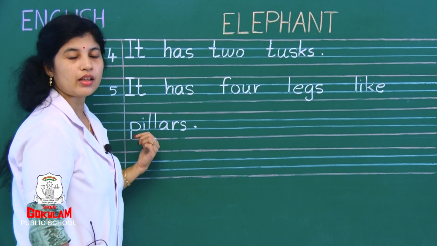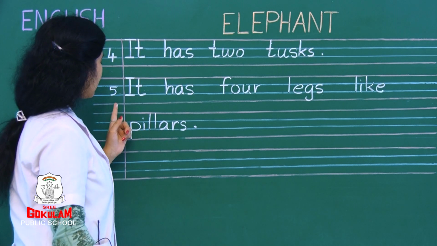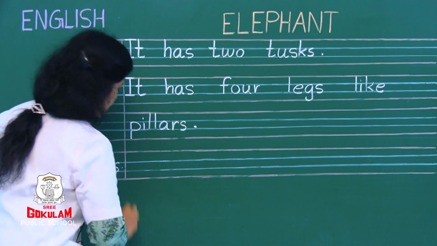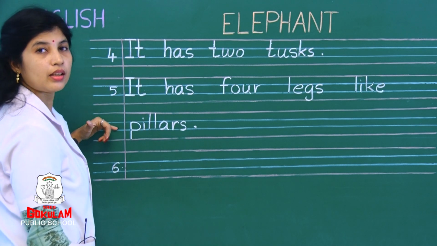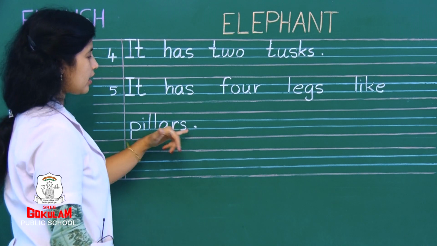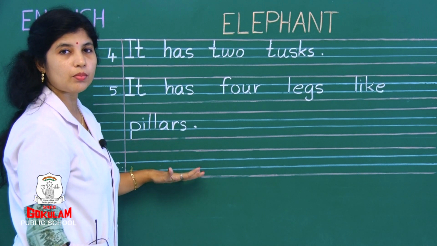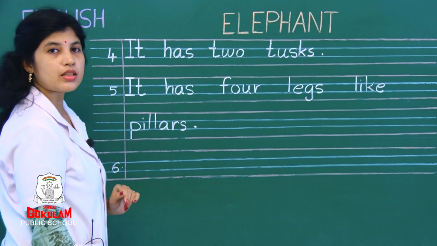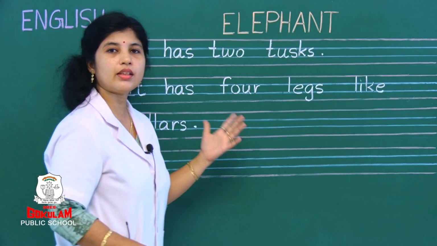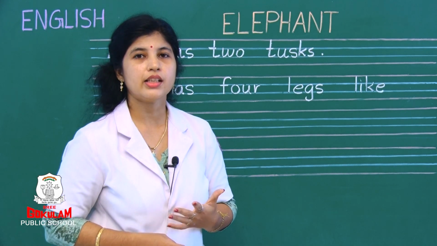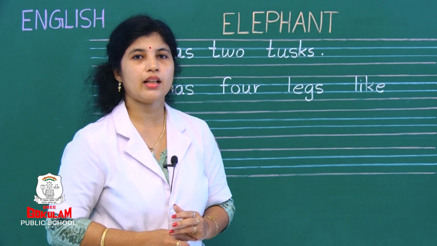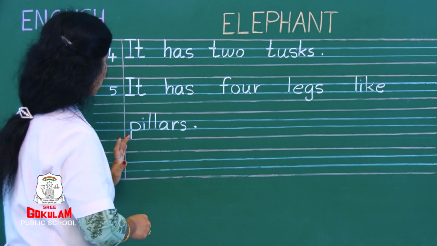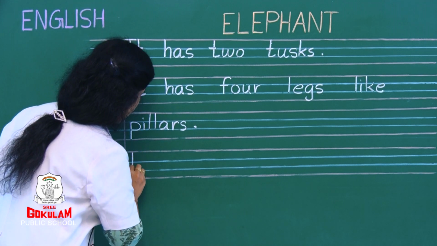Right children? Are you able to write? Next, after 5, what you should write? Come down and write number 6. Don't write here. You should come down. After that sentence, when you write the next sentence, you should start a new line. Okay? Write number 6. And what you should write? Next sentence is, yes, it has a tail. What is the last sentence? It has a tail. Right children? So, again start from here.